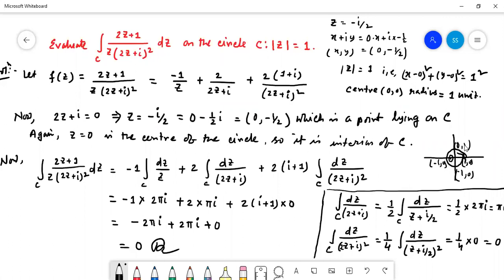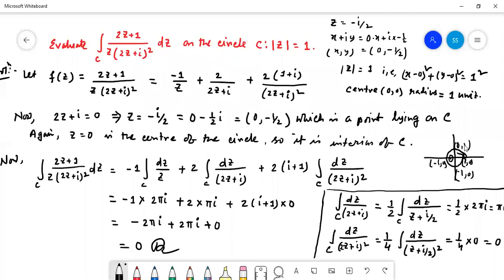Look here, if we put z equal to 0, we get one value z equal to 0, and another value z equal to minus I by 2. Z equal to 0 is a pole of order 1, and z equal to minus I by 2 is also a pole of order 1 in the first two terms. Both are interior points of the given circle C. So for these parts it will give the following.